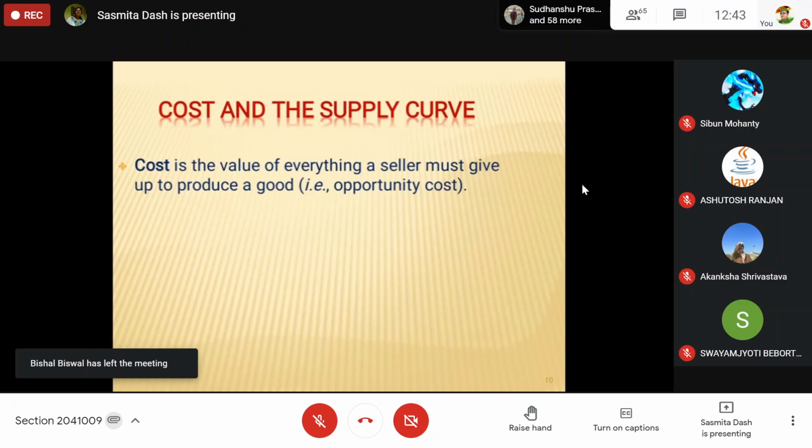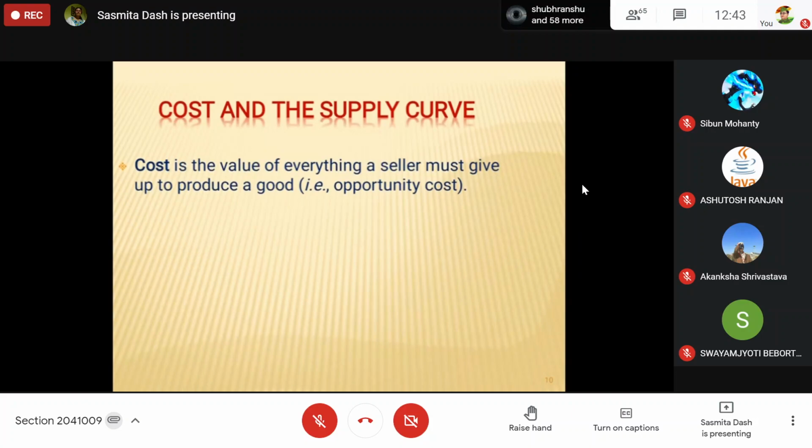Cost includes all the raw material cost and all the variable cost. Variable cost means labor and other things which can be increased or decreased. And fixed cost, like your land and your machine. If we are hiring or purchasing them, we have to pay some price. That is the cost. That is the sacrifice. So cost is nothing but what we have to sacrifice to produce something.